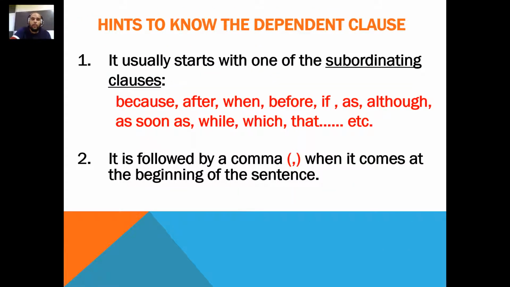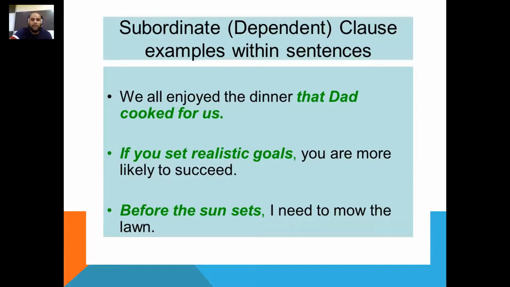You have to revise them all. It usually starts with one of the subordinating conjunctions: because, after, when, before, if, as, although, as soon as, while, which, that. What I want you to pay attention to are those, only those. If you find because, after, when, before, if, as, although, as soon as, while, which, that, it means that you have a complex sentence. And in the middle or at the beginning of the sentence, you're going to have a dependent clause. Usually it's followed by a comma when it comes at the beginning of the sentence.